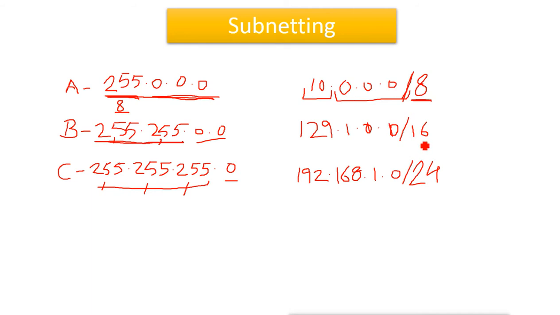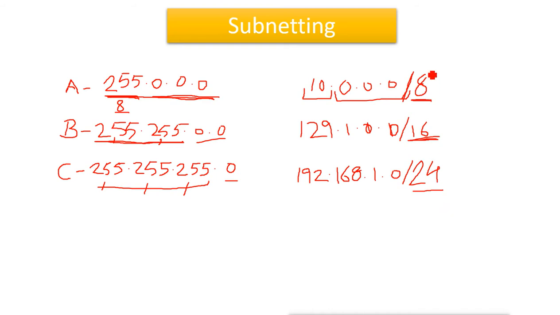And when you say /16, that means 16 bits are on in the subnet mask, that means 255.255.0.0, the default subnet mask for class B. And when you give /24, that means 24 bits are on, that means 255.255.255.0, the default subnet mask for class C.